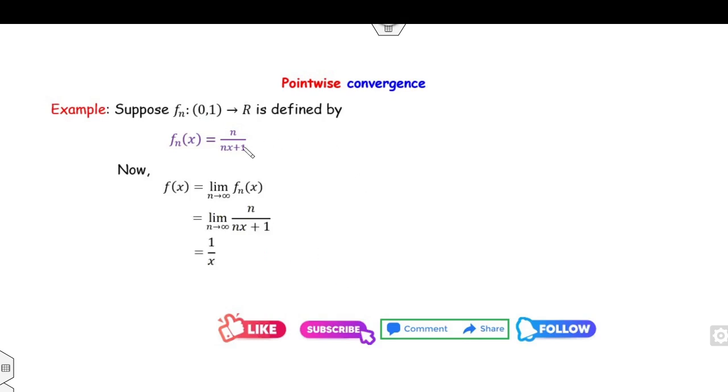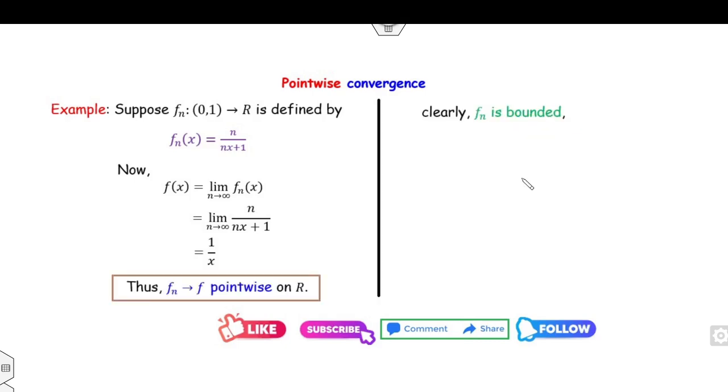Now clearly fn is bounded. Why? If you start from n over nx plus 1, is it less than or equal to n? Definitely. Because whenever x lies between 0 and 1, nx plus 1 is always greater than or equal to 1, so this number is always less than or equal to n.